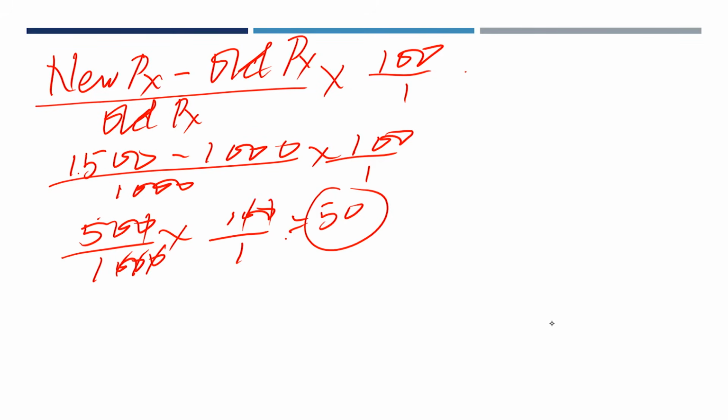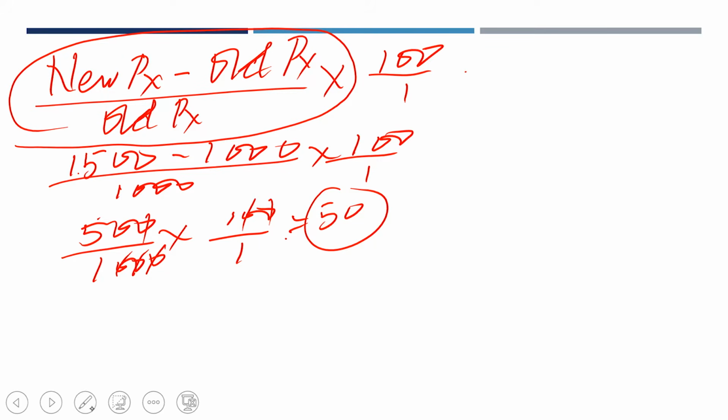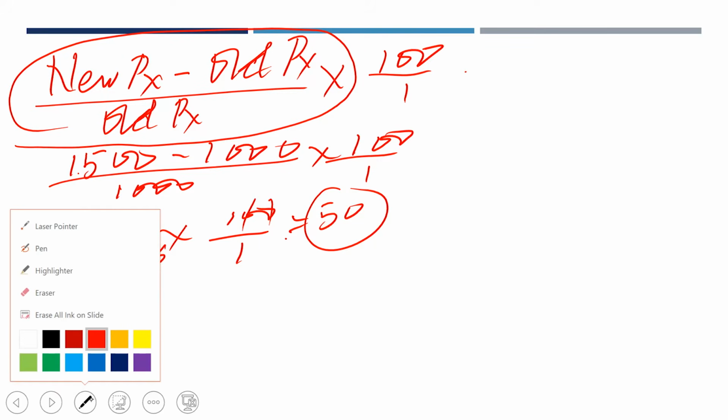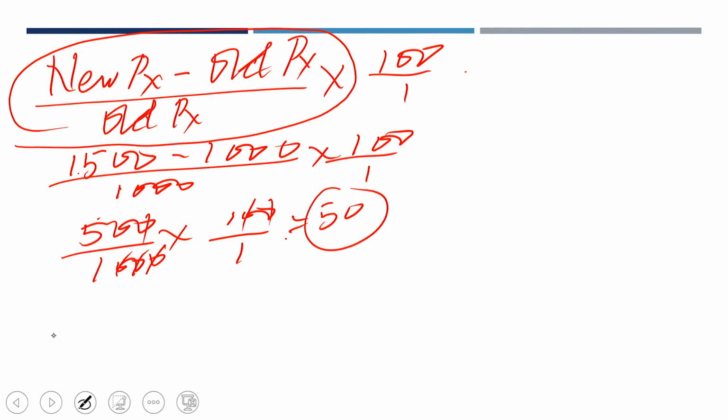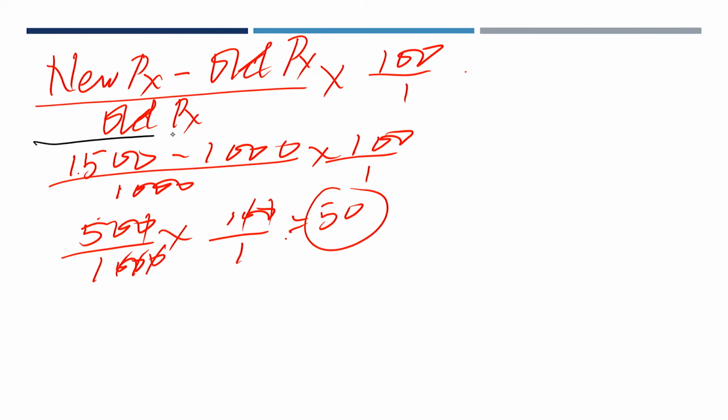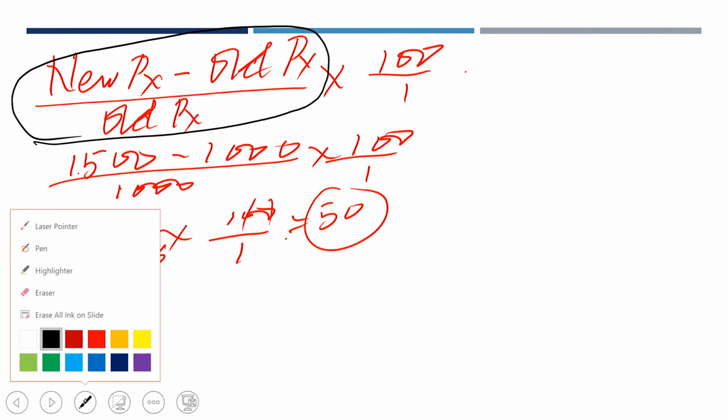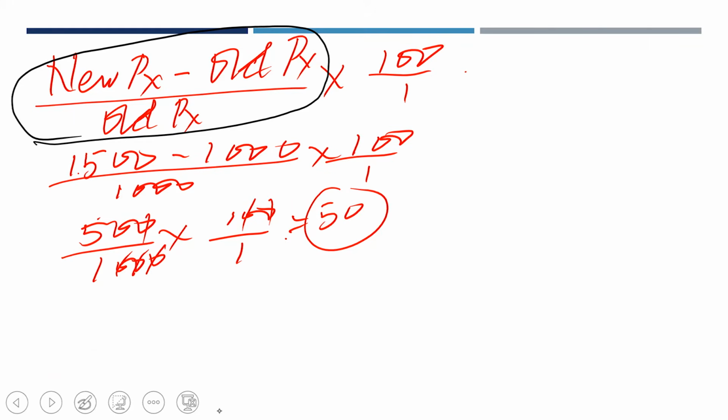You go back, look at the formula. The formula is stated. Let me circle the formula with another color so that you can always note it. New price minus old price over old price times 100 over 1.